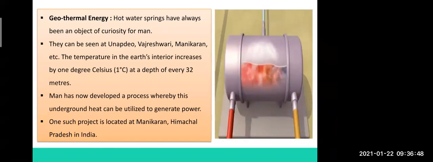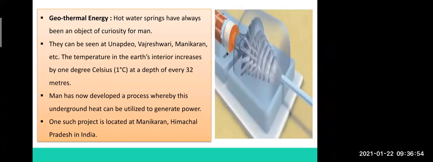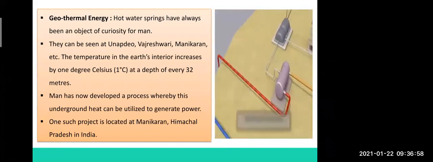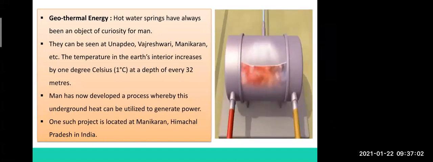You know that inside the earth there is hot magma, hot lava, and water reservoirs also. Inside the earth there is water also. So due to the hot magma or lava, what happens? The water gets heated, and when the upper layer of the water gets heated more, steam is created.